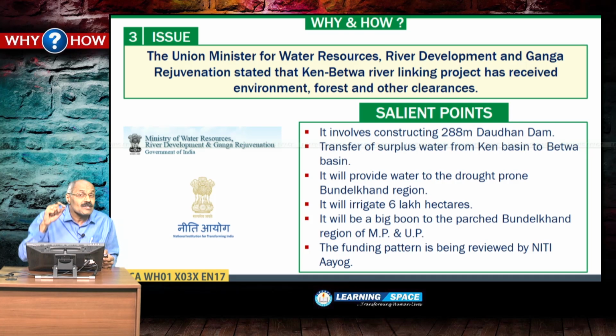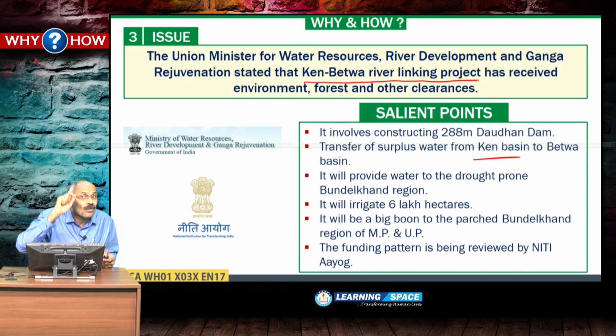The Union Minister for Water Resources, River Development and Ganga Rejuvenation, Uma Bharti, stated that the Ken-Betwa river linking project has received environment, forest and other clearances. Here it is basically the transfer of surplus water from Ken Basin to Betwa Basin.